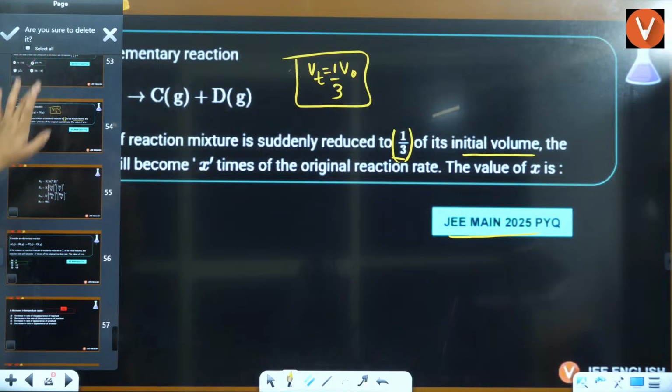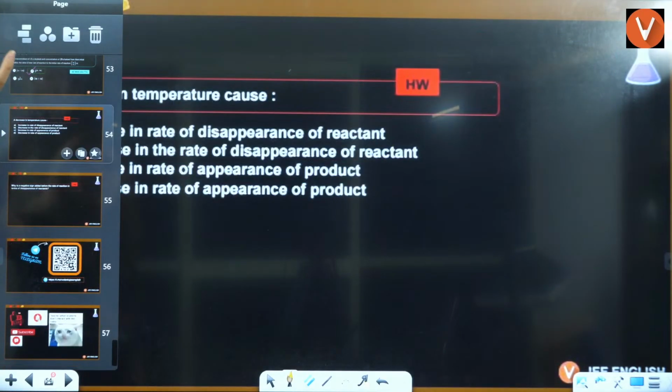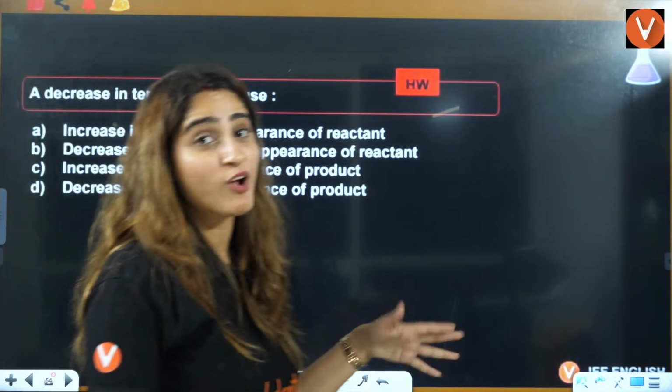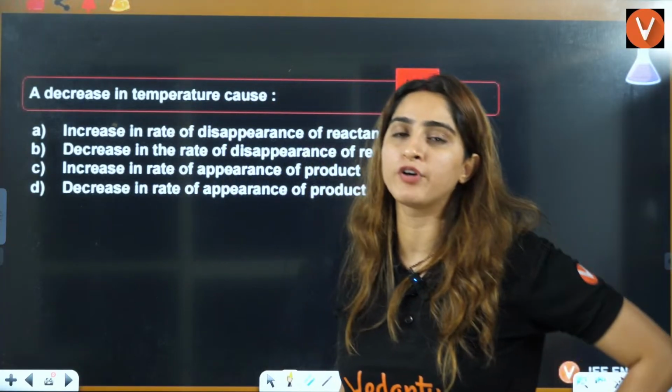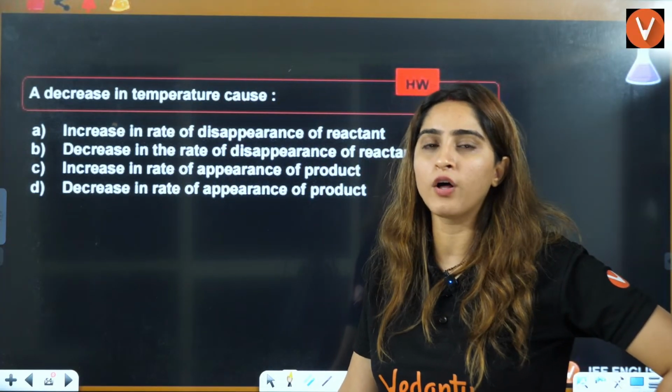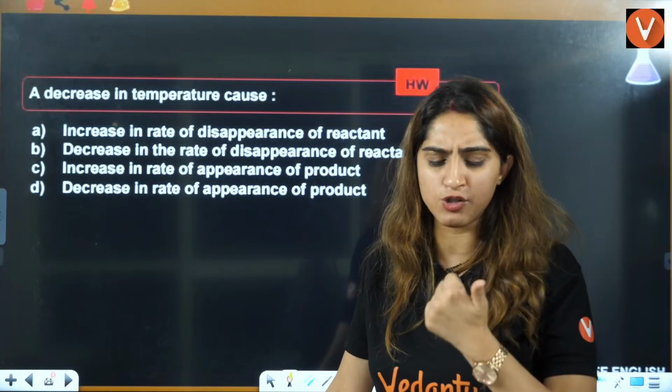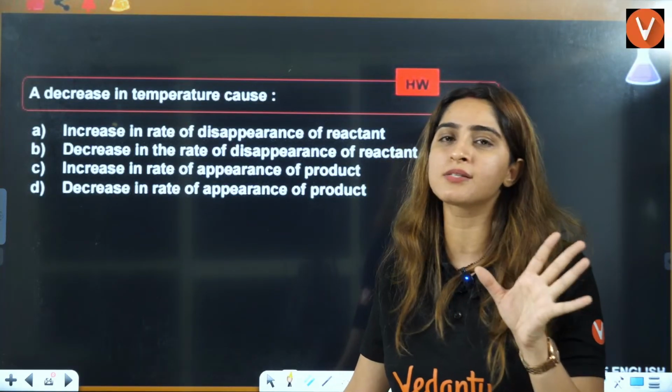No benefit of doing this today, right? We have not studied order of the reaction yet, so there is no benefit of doing that. I'll give you a trick on that. In that way, you can easily solve pressure, volume, whatever is given to you.